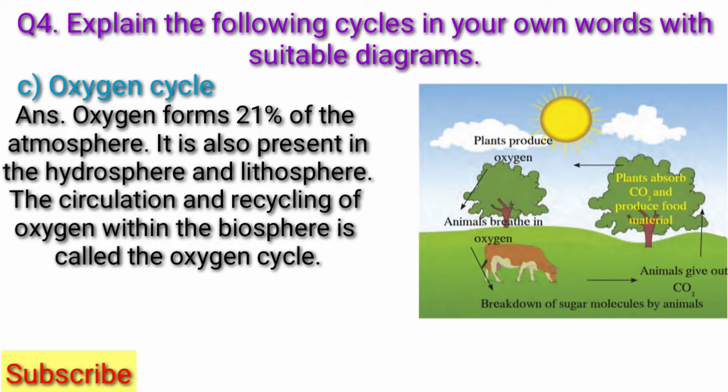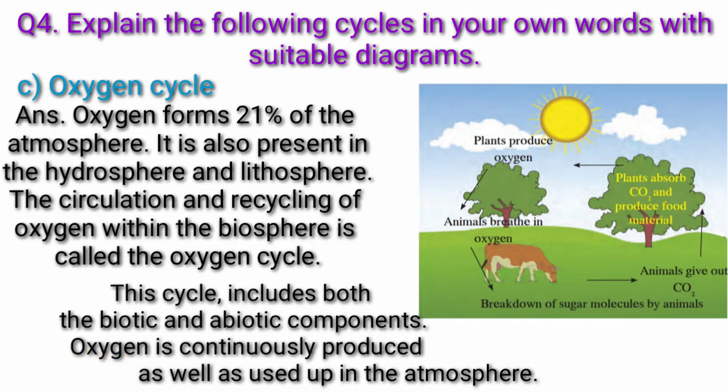Oxygen forms 21% of the atmosphere. It is also present in the hydrosphere and lithosphere. The circulation and recycling of oxygen within the biosphere is called the oxygen cycle. This cycle includes both the biotic and abiotic components.